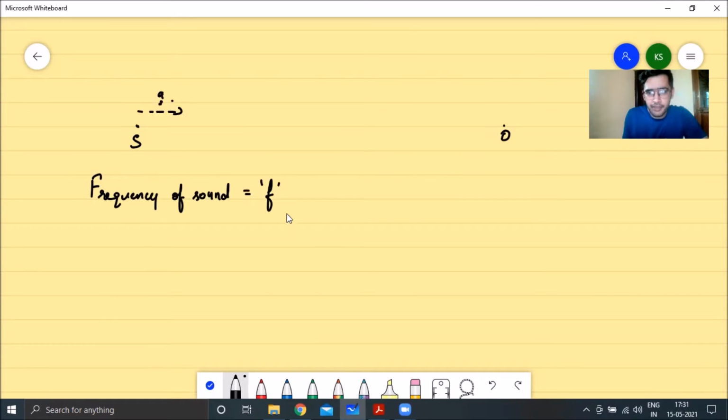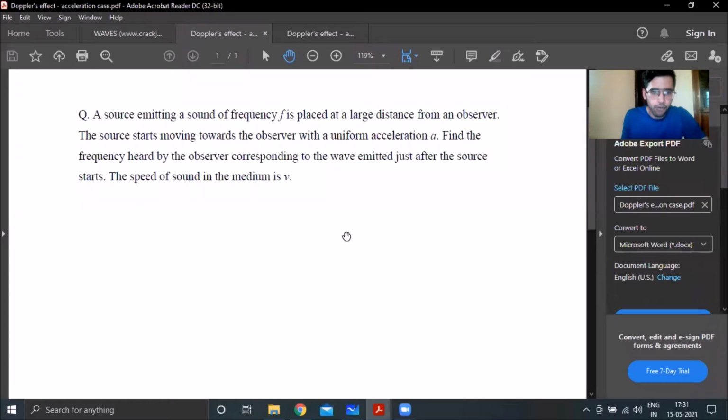Here we are supposed to find out what will be the frequency of the sound which the observer would listen to when the source just starts. To be exact, the question was, what will be the frequency heard by the observer corresponding to the wave emitted just after the source starts? Just after your source starts, it emits a sound wave. What will be the frequency heard by the observer of this particular sound wave?